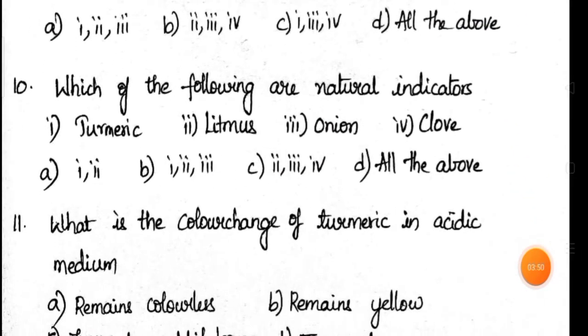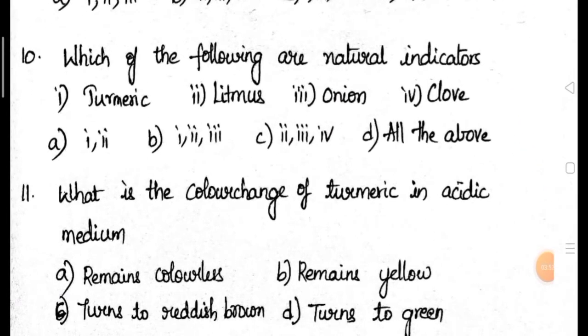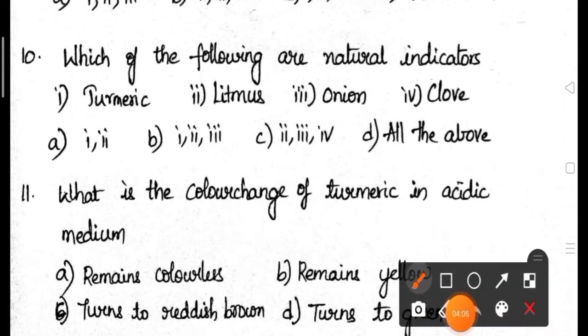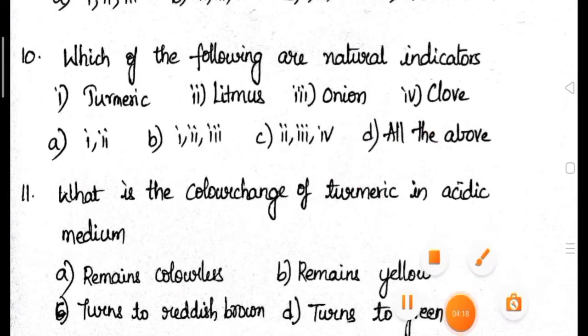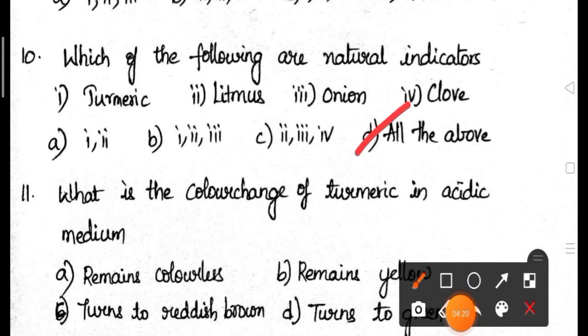Coming to the 10th question. Which of the following are natural indicators? Natural indicators means those which are of living origin. That may be plant or animal origin. The answer for this question is all of the above, because onion and clove are also natural indicators, which are used as olfactory indicators. So the correct answer for this question is all of the above.